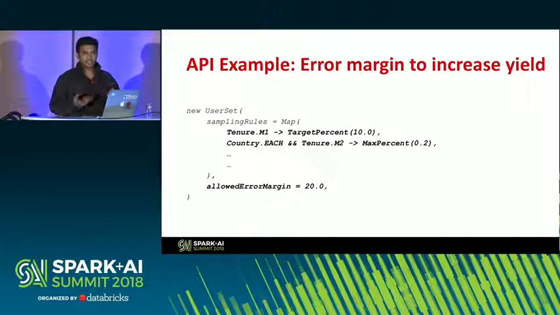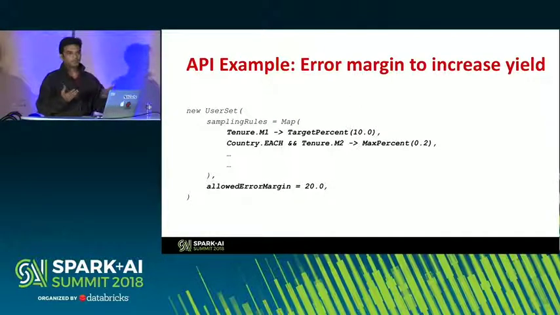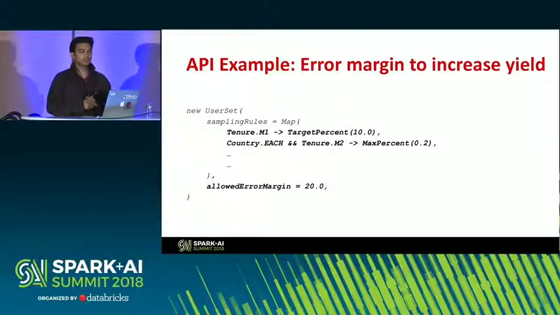With sampling, when trying to meet a set of rules, your yield can sometimes be low, because you're trying to satisfy the condition for one of the rules, which could be very strict to meet, so the yield of your resultant data set can be quite low. One way to increase that is with a parameter called allowed error margin. What this says is, I'd like to keep all those original rules, but you can be off by about 20% for each of them, right?